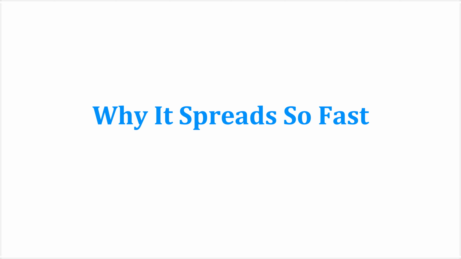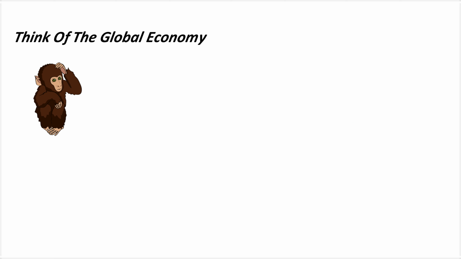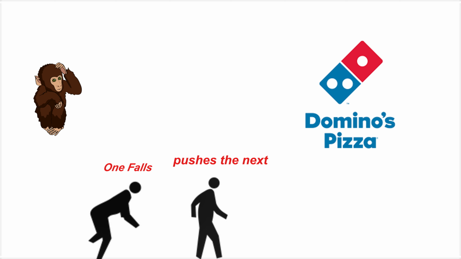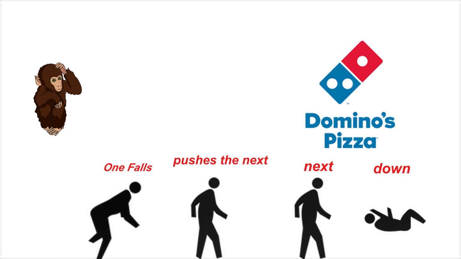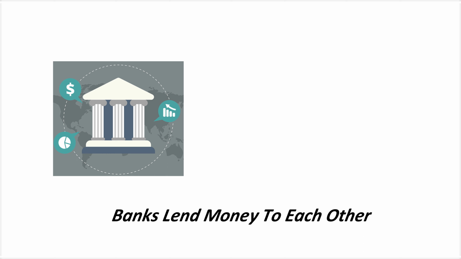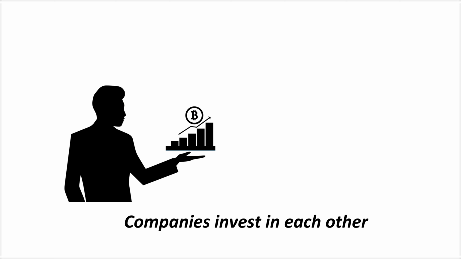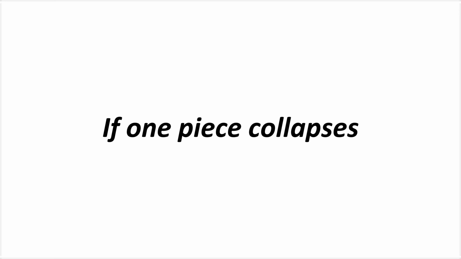Why did it spread so fast? Think of the global economy like dominoes. If one falls, it pushes the next, and soon all of them are down. Banks lend money to each other, countries trade goods with each other, companies invest in each other. If one piece collapses, it pulls everything else down with it.